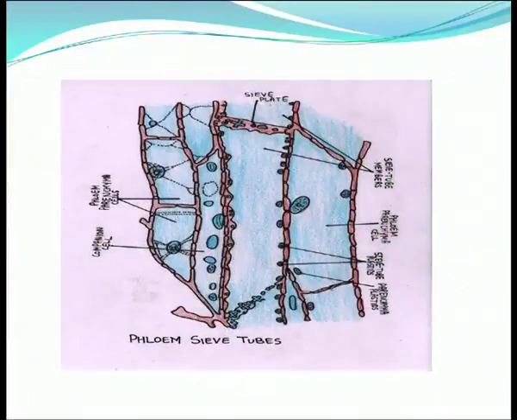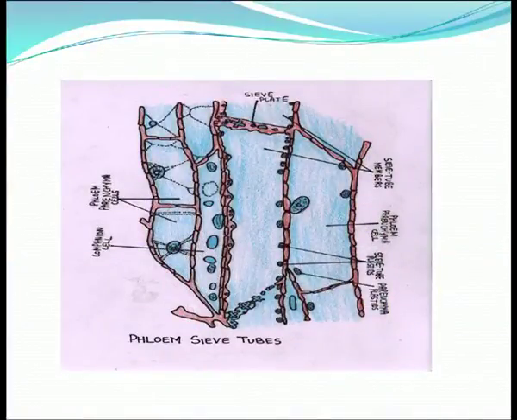Here the illustration says how sieve tubes look like. Sieve tubes are the main component of phloem. Phloem has got components: phloem parenchyma, phloem fiber, sieve tubes and companion cells. So, sieve plates play a very important role in the process of translocation of organic solutes.